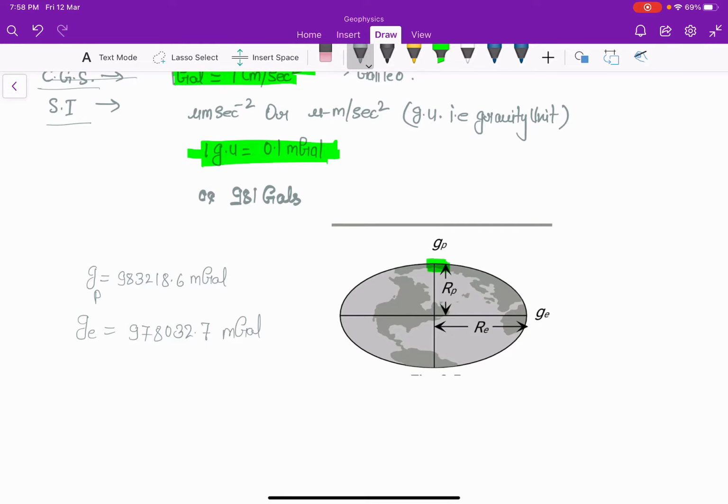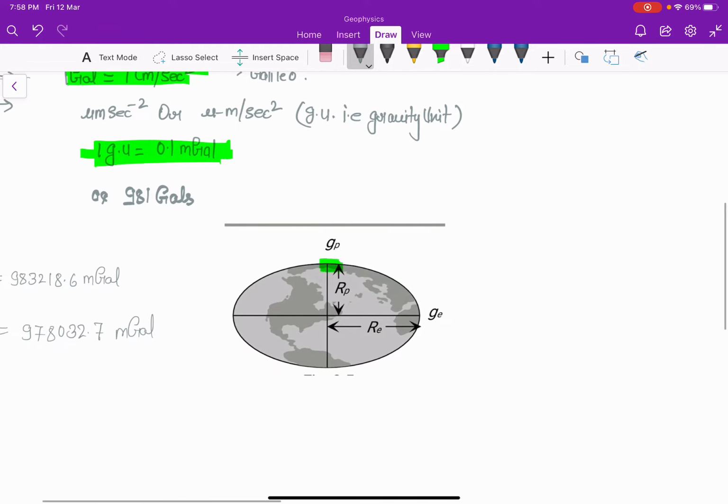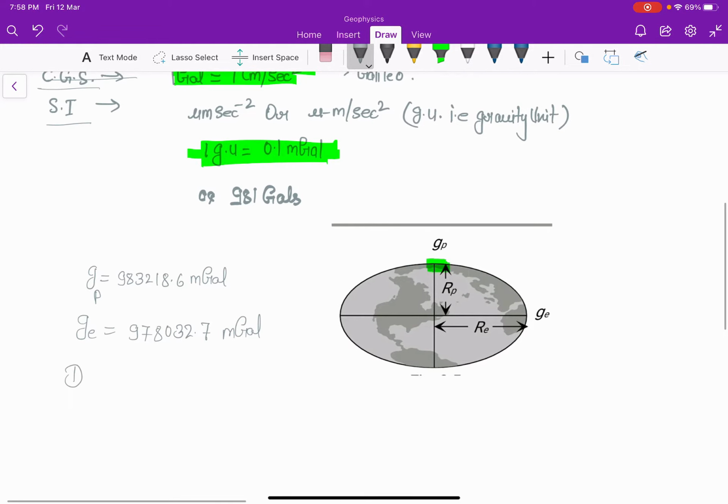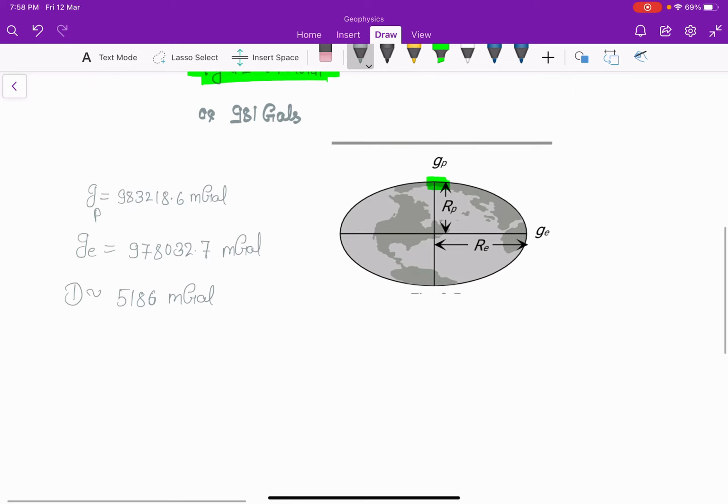So you can see the difference d is 5186 milligal. So at pole gravity is maximum, at equator gravity is minimum compared to pole. There are three reasons why gravity is maximum at pole and minimum at equator.